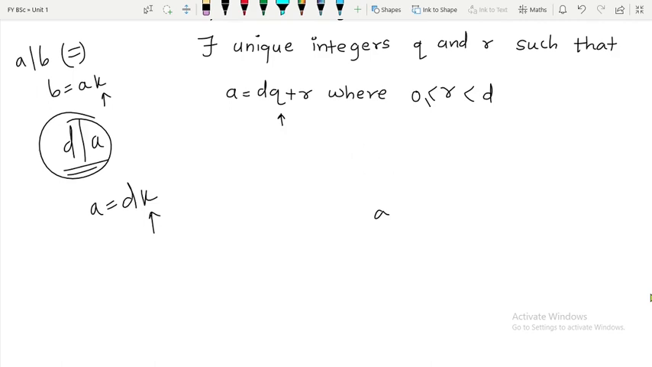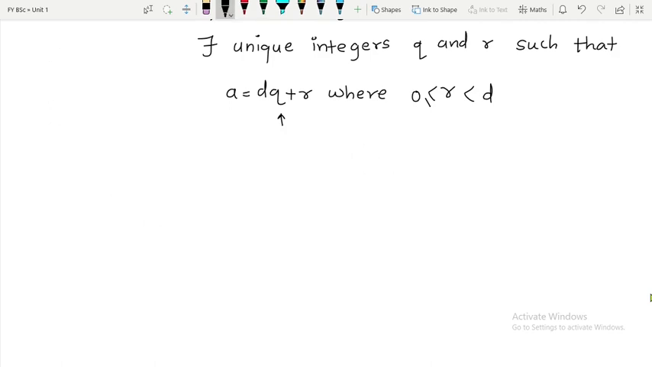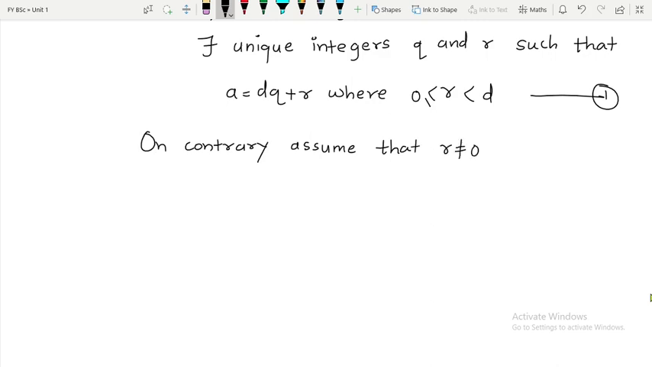But the question is how to prove R is equal to 0, and that we are going to prove with the help of contradiction. So I will say, on the contrary, assume that, I will call it 1, this R is non-zero from 1. Since R is non-zero, what do we have from 1? Now see, I am assuming R is non-zero.